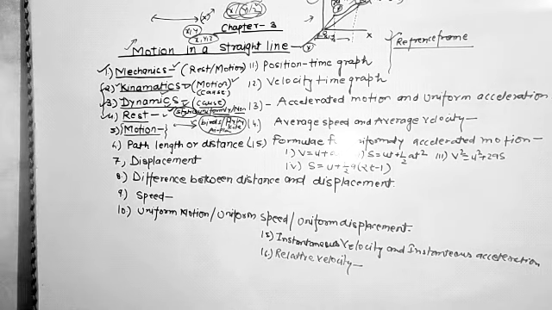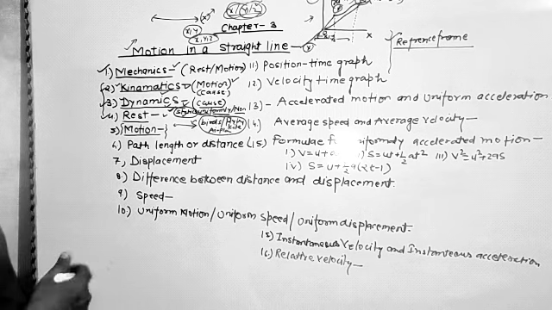So we have discussed that the nature of the motion of the object may be one dimension, two dimension and three dimension. So the motion will be called one dimensional motion, two dimensional motion and three dimensional motion.